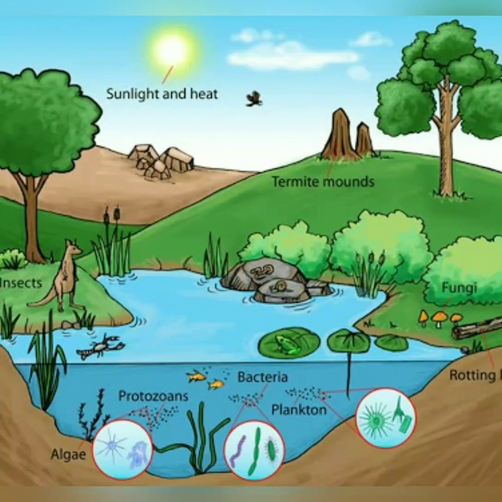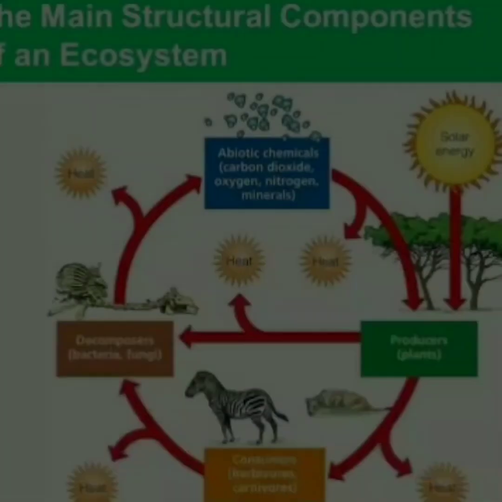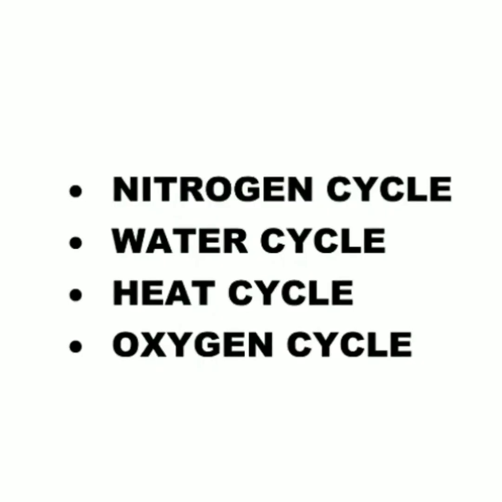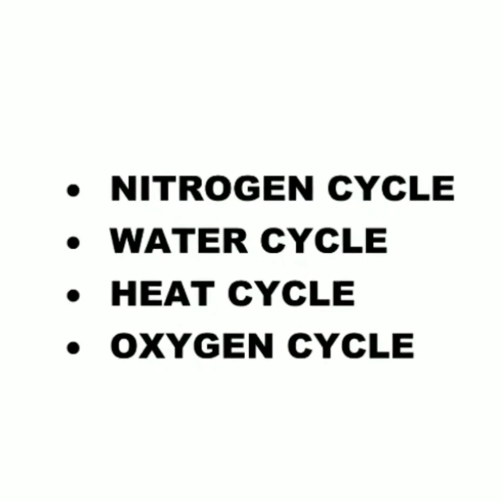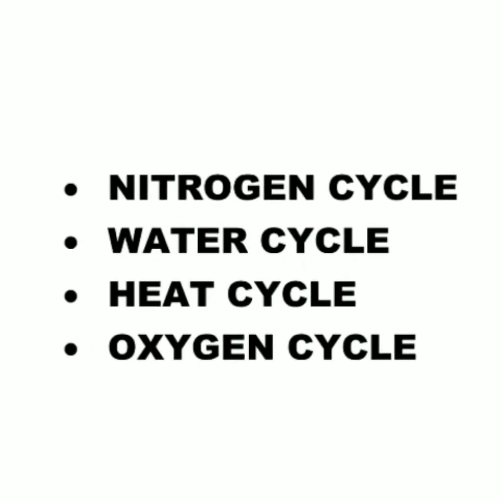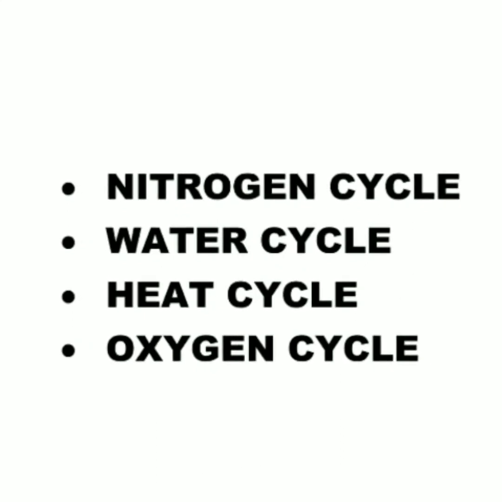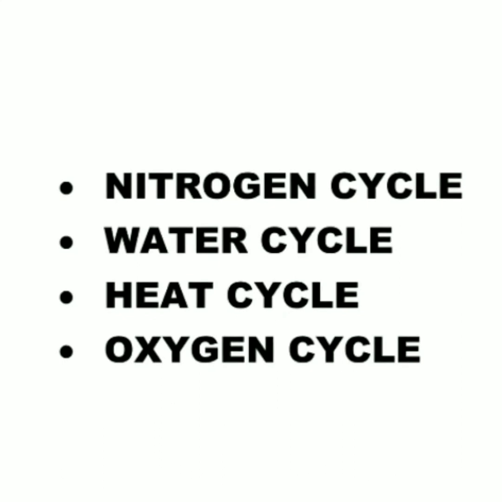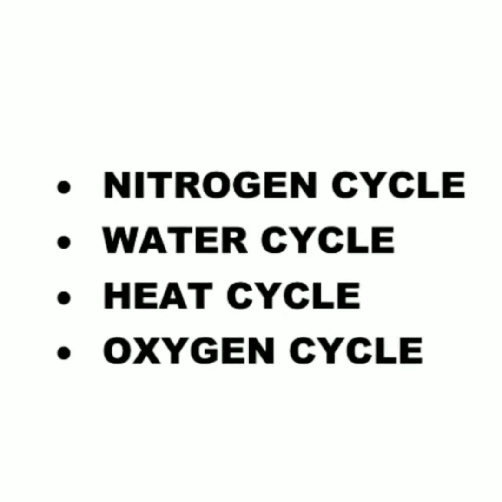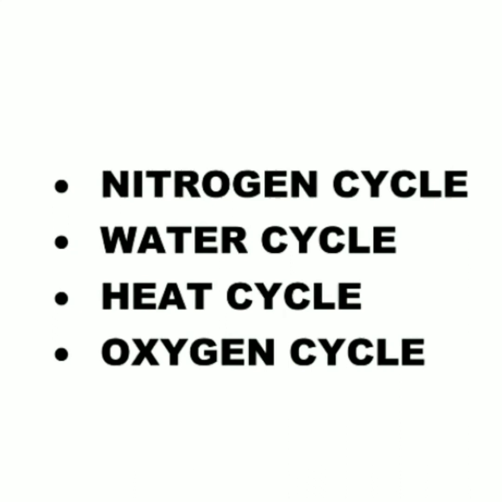All these cycles balance our ecosystem, and we need to know all these cycles too. To balance our biosphere or ecosystem, these cycles are very important, and our environment also depends on these cycles.